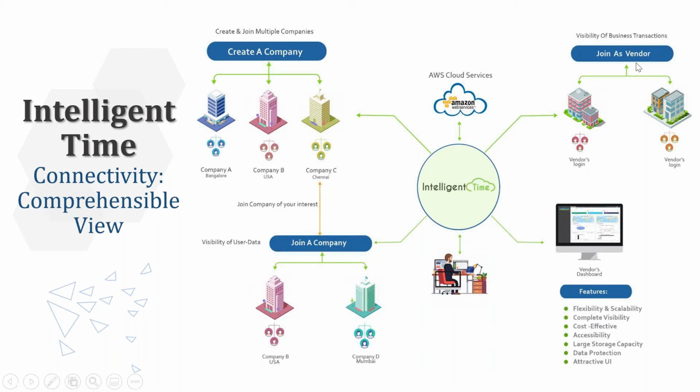And another one, join as a vendor. This vendor will control many companies. They will have their own company, and at the same time, under him there will be many other companies also. So now you may have got the simple idea of what the architecture of our Intelligent Time software is.